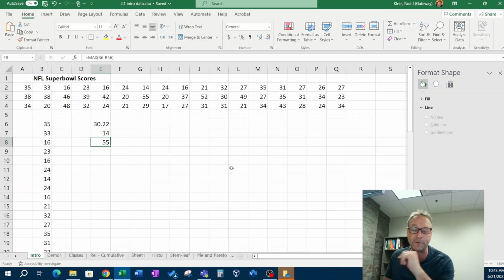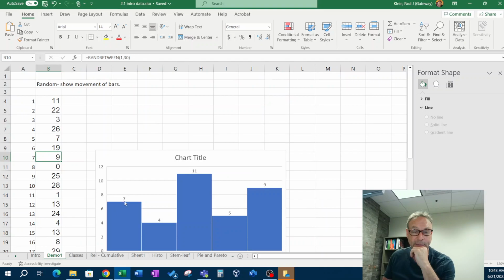The other thing in the first part of this chapter, it talks about graphing. So these certainly tell us something about this data, but a histogram, we'll talk about histogram here in a minute, would tell us a lot more. All right, and I have a histogram. This is the same data over here.